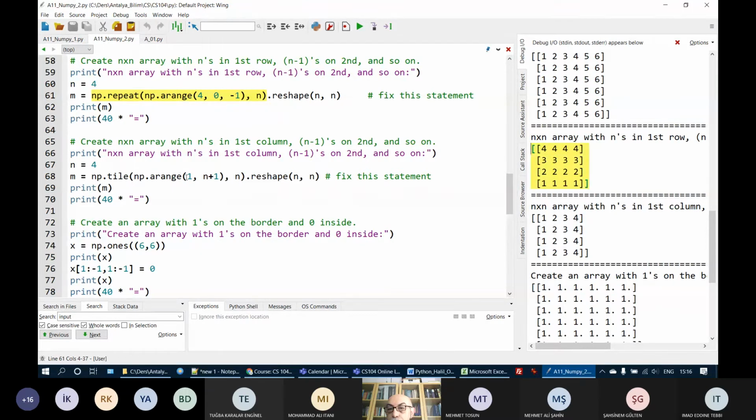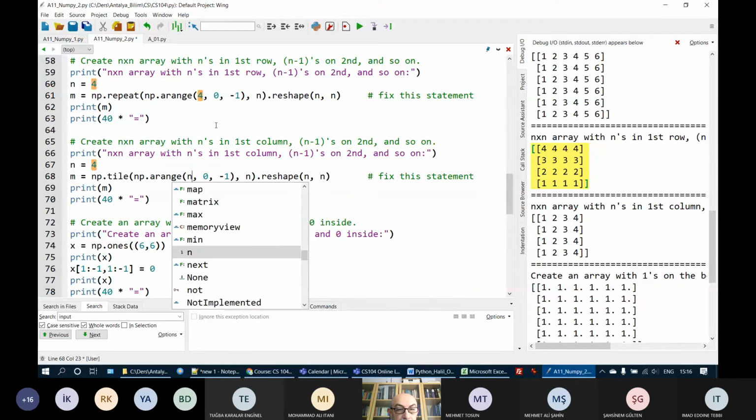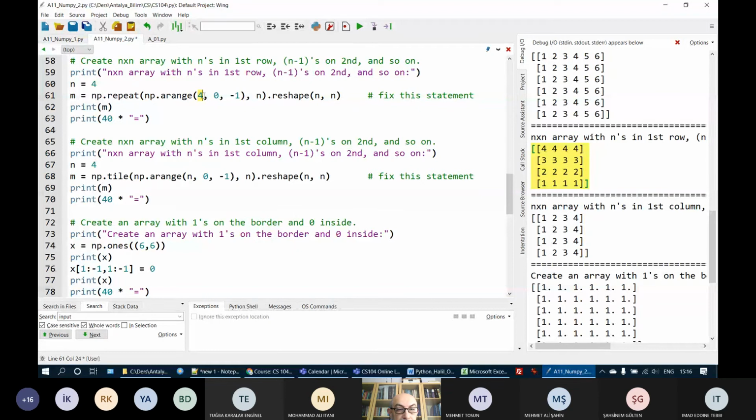But instead of that, I will use the tile method. Just copy this, put it here. Of course, not 4. It's my mistake. Sorry. Start from n. This is the correct way. If n is not 4 but 5, this will still work.